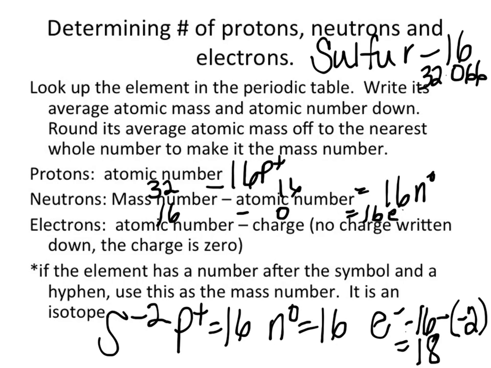So your atomic number minus your charge tells you how many electrons you have. When you subtract a negative, it becomes positive. If there's no charge, the electron count is still the same. Then we're going to do 2 examples, and then I'm done. Everybody good? All right.